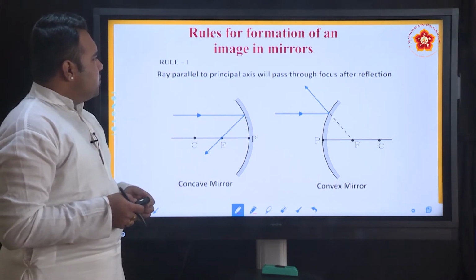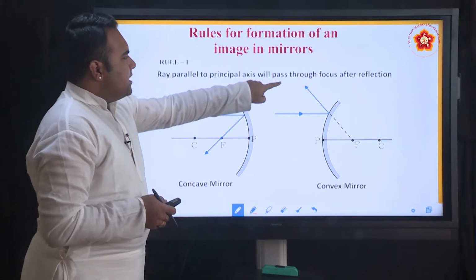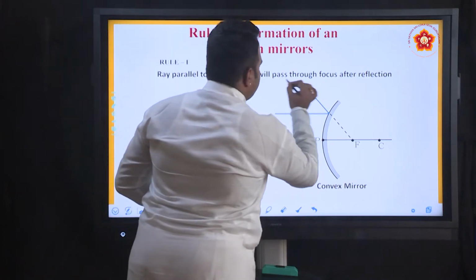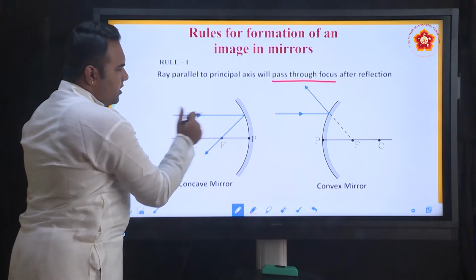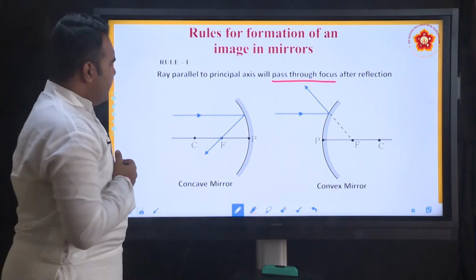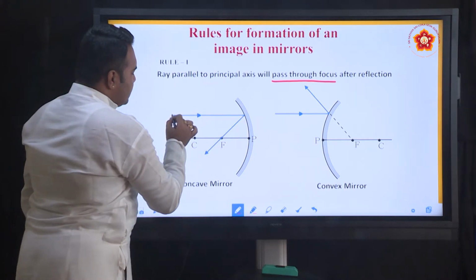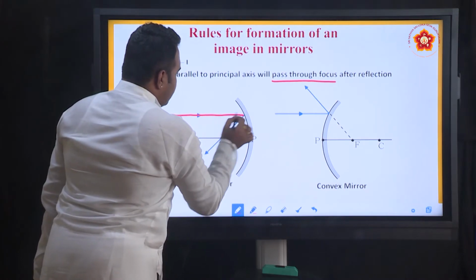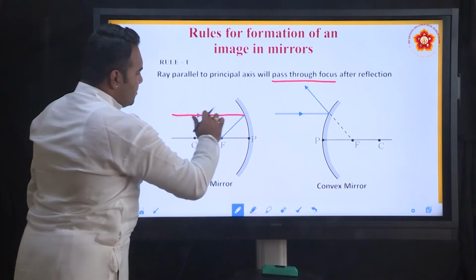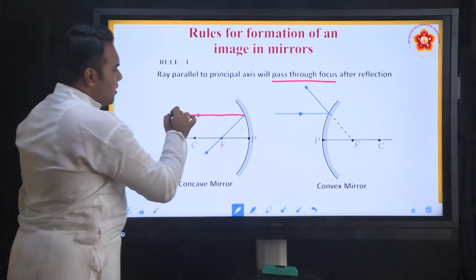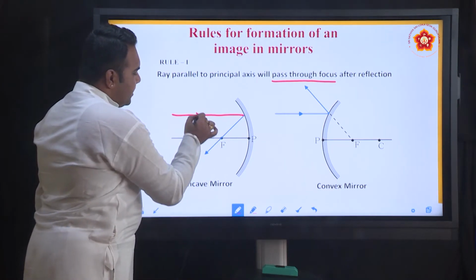Let us check what is rule 1. Any ray of light parallel to the principal axis will pass through the focus after the reflection. Let us apply the rule for concave mirror and convex mirror. Now, look at this ray of light. This is parallel to the principal axis. These 2 rays are parallel. Though you will be able to make out that some distortion is there, if you draw very carefully using a ruler, you should be able to draw it accurately and correctly.